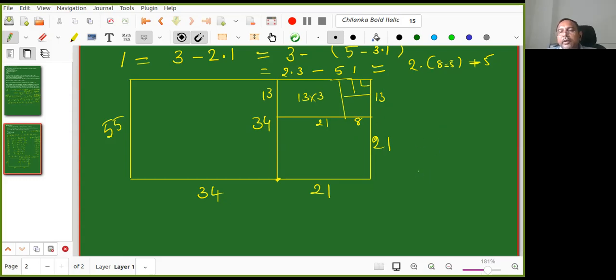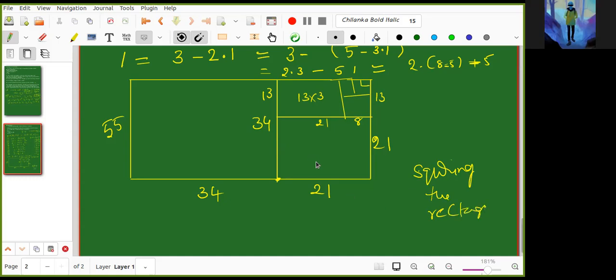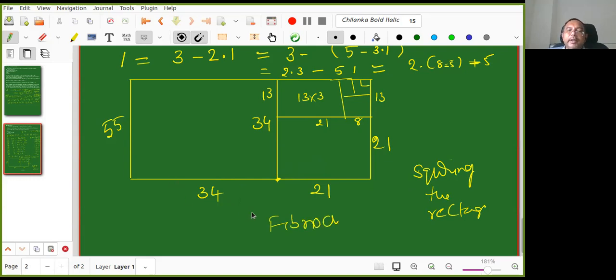This procedure is called squaring the rectangle. I am filling the rectangle with squares. If you take any two numbers, it may not be possible. But for Fibonacci numbers, if you take two consecutive Fibonacci numbers, then it is possible to fill the rectangle with squares. So when you construct a house in future, this design will help you. You can fill your floor with these squares.